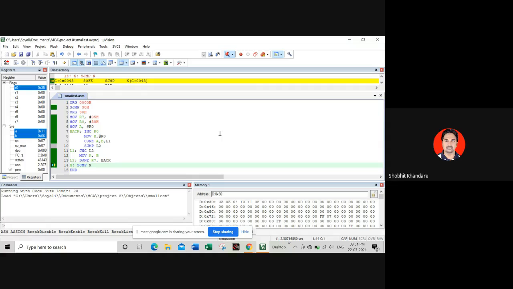Sir, I tried using SUBB, but with SUBB the accumulator value will change, sir. No, okay, let the accumulator value change, but the final answer that comes, you can store in one of the memory addresses of the internal RAM. You can do that. Okay.